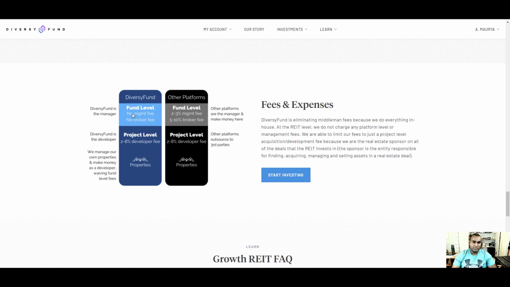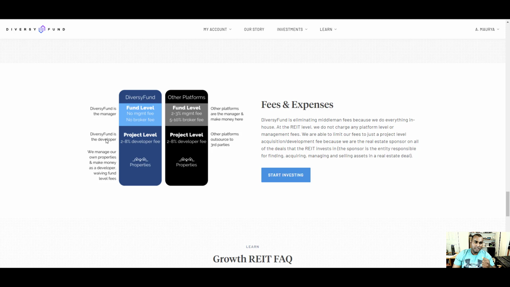DiversyFund is the manager. DiversyFund level, no management fees, no broker fees. We don't get to charge. Whereas other ones, they actually charge us 5 to 10% broker fee, 2 to 3% management fees. Such as Fundrise. I like Fundrise, right? I like all of them. I think the real estate companies all serve different purposes. This one is that long term. DiversyFund, maybe, you know, if you want cash flow every single month, you have money, because that one you can take out the dividend.